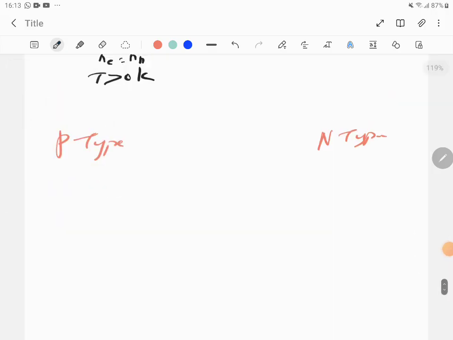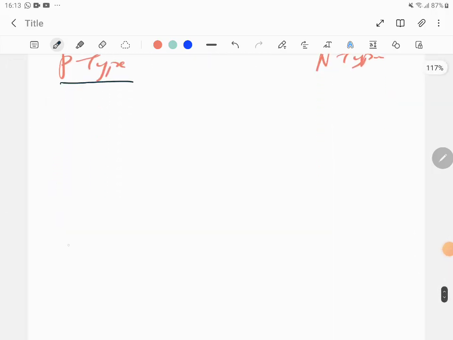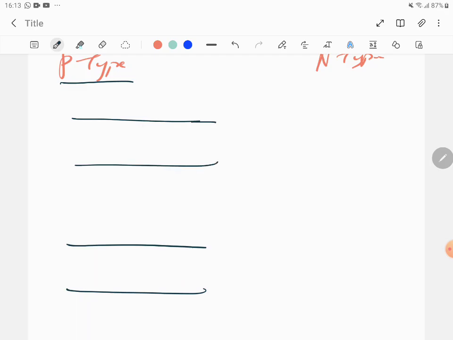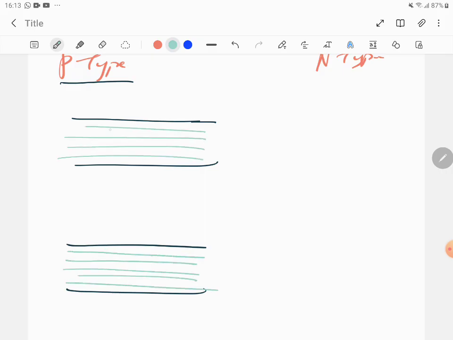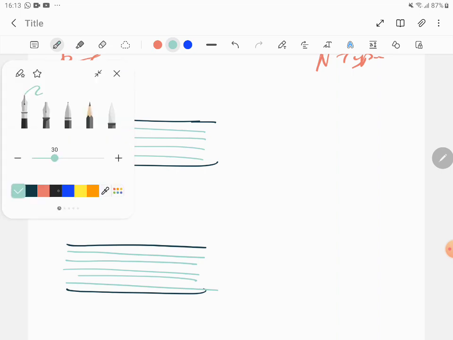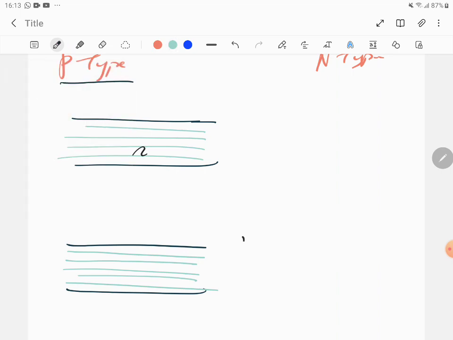So in a P type, this is the valence band and this is the conduction band. In this, you have to put the dots, 1, 2, 3, 4, 5, 1, 2, 3, 4, 5. And here you draw, it's a P type, right, where holes are greater. Just draw 2 electrons here, but put 4 holes here, which shows that holes are the majority. So NH, the conducting holes, is greater than conducting electrons. So NH is much greater than Ne.